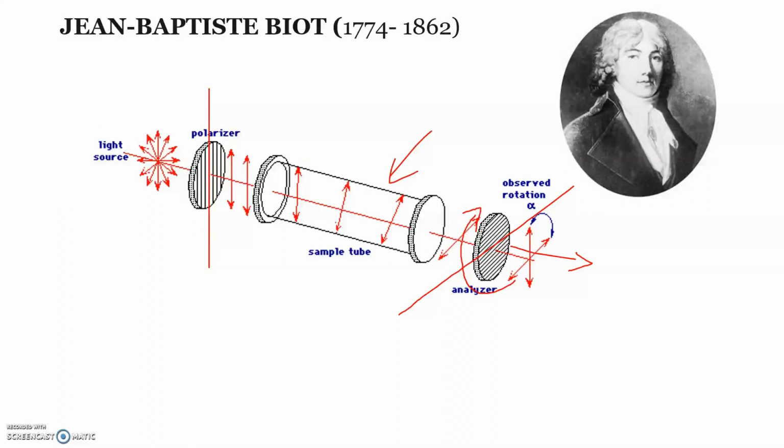So this means that this molecule, this optically active sugar solution, has rotated the plane of polarization of light by 30 degrees. This phenomenon does not happen with all compounds. If we place an optically inactive compound here, the plane of polarization will not be disturbed. Now the reason for this rotation of plane polarized light was not known by that time.